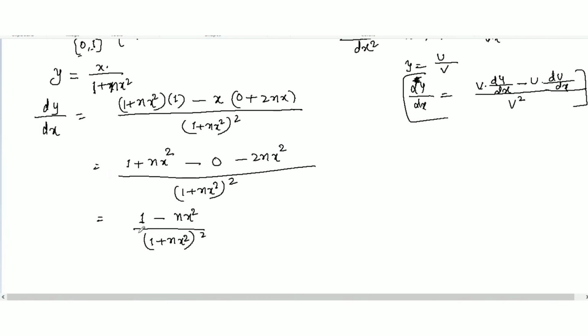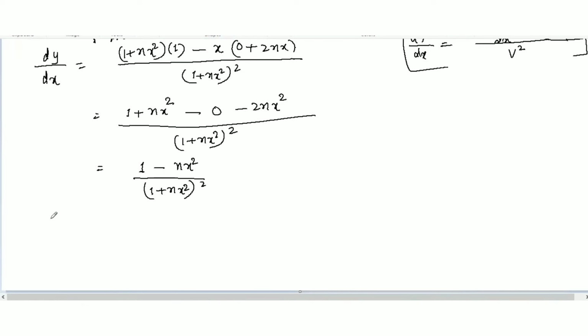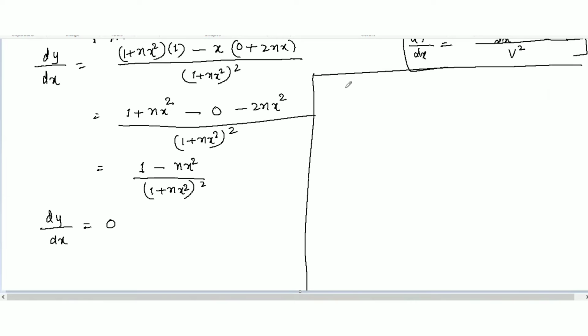Now what will be the next step? We have to equate dy over dx equal to 0 to get the x value. So let's do it here. 1 minus nx square over 1 plus nx square whole square equals 0. We will cross multiply, simple algebra. So we will get 1 minus nx square equal to 0.